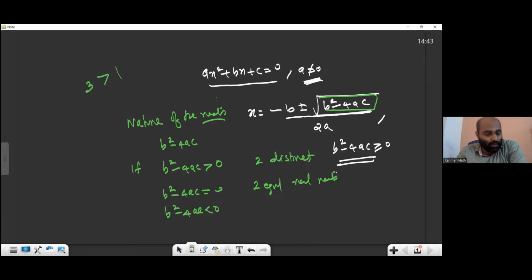What do you mean by real roots? Up to this age, whatever numbers you learn, all together we are calling real values.